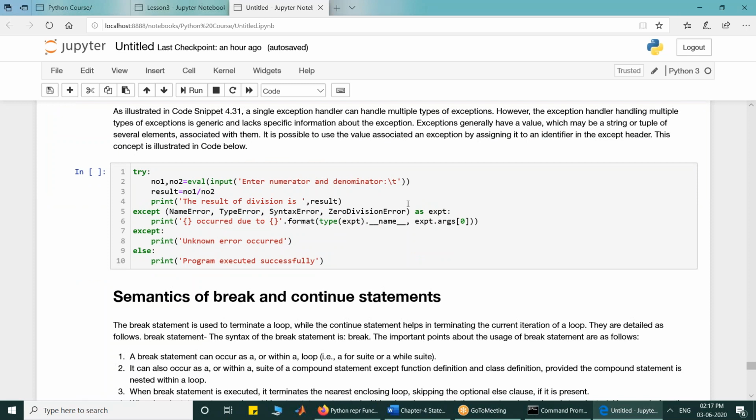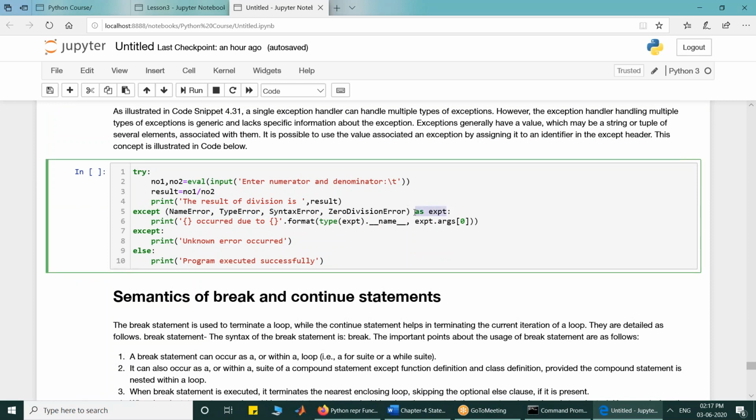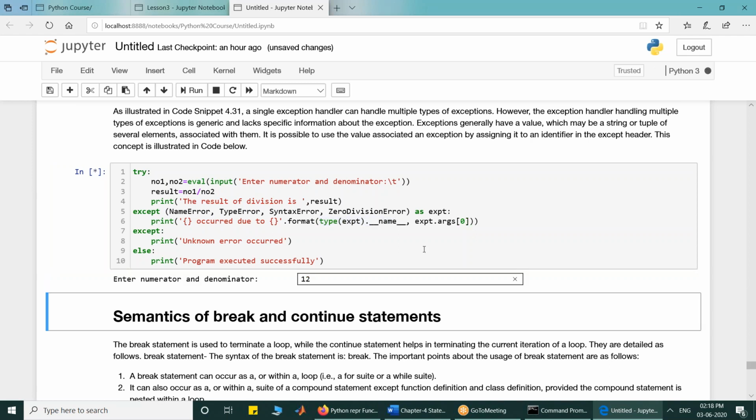Sometimes you want to print the information about the exception that has occurred. So what we have done is associate a name, expt. Expt is an identifier. In the exception handler you are writing what type of exception it is, what its name is, and what its arguments are.